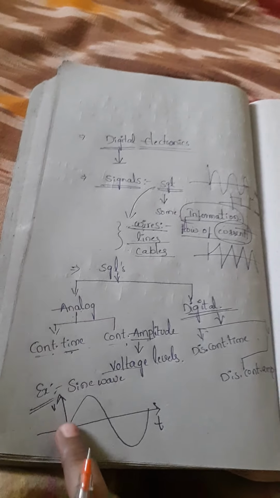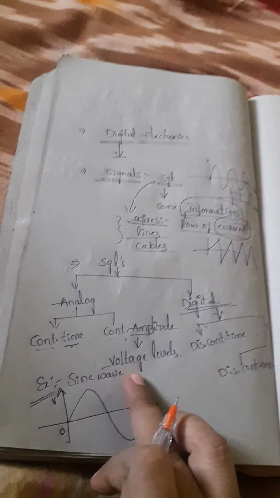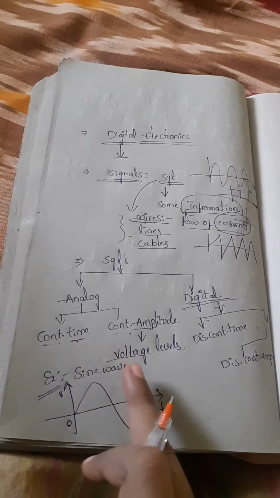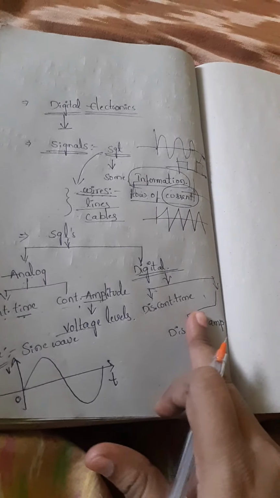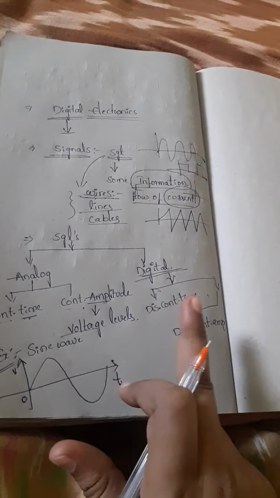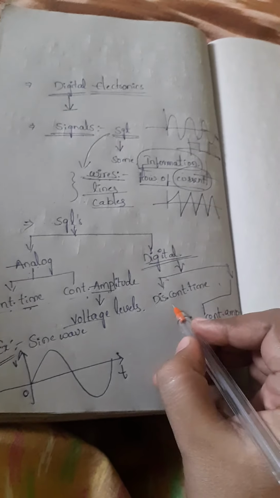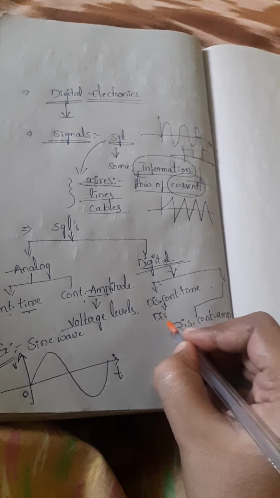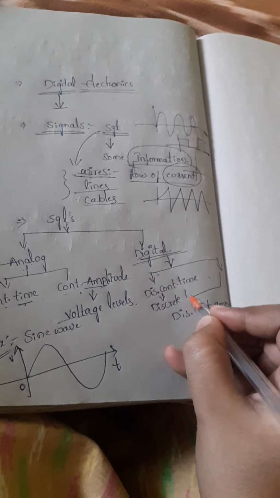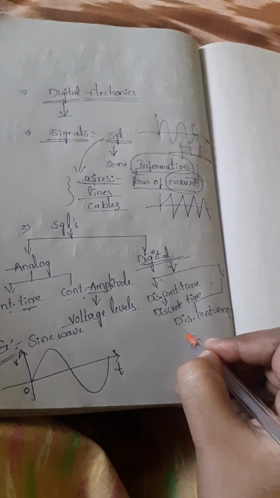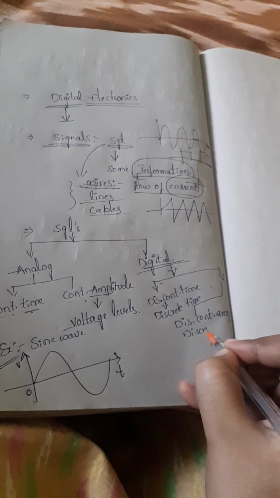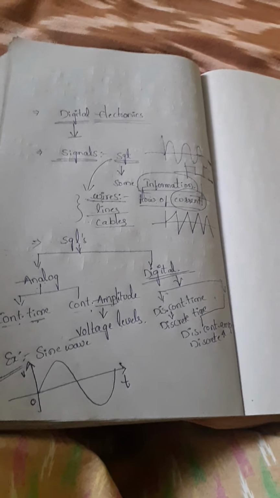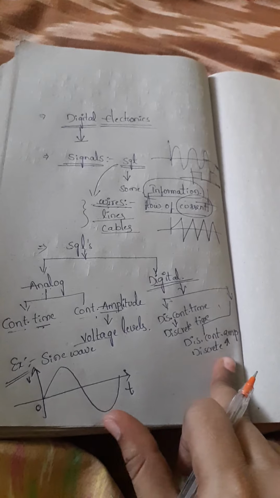Analog has continuous time, that means time values and voltage values change uniformly, both values change simultaneously. But the digital part has discontinuous time. Another name for discontinuous is discrete, so discrete time and discrete amplitude. Discrete is nothing but discontinuous. So digital signals are this one.